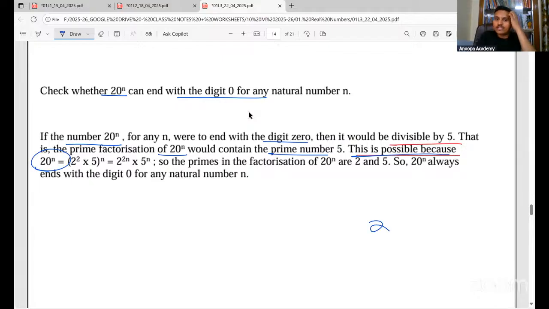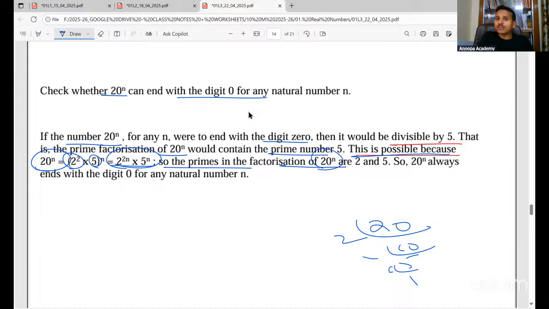I can write 20 as 2 twos are 4, 4 fives are 20, so 2 to the power 2 into 5 to the power 1. Using the laws of exponents, we write like this. So the primes in the factorization of 20 to the power n are 2 and 5. So it is ending with the digit 0. Clear, everyone?